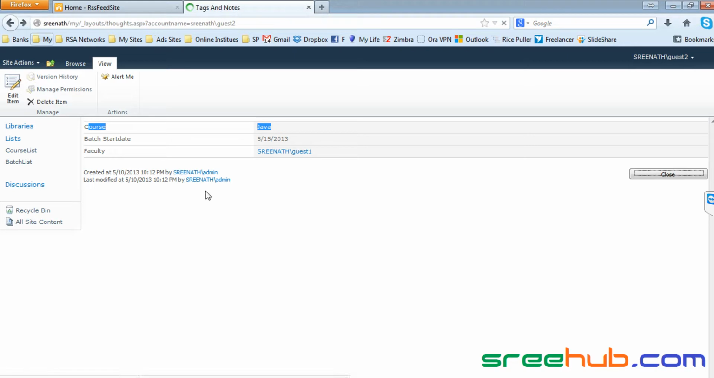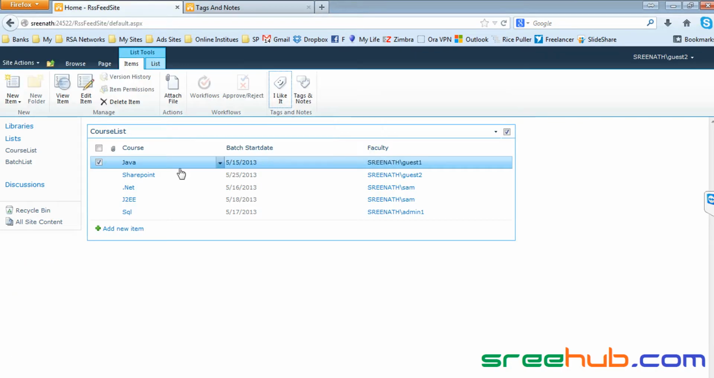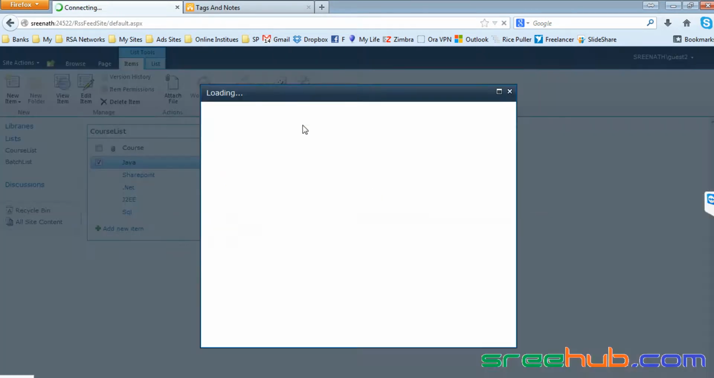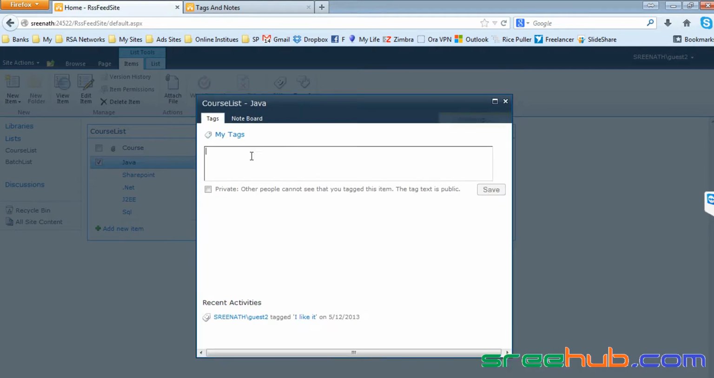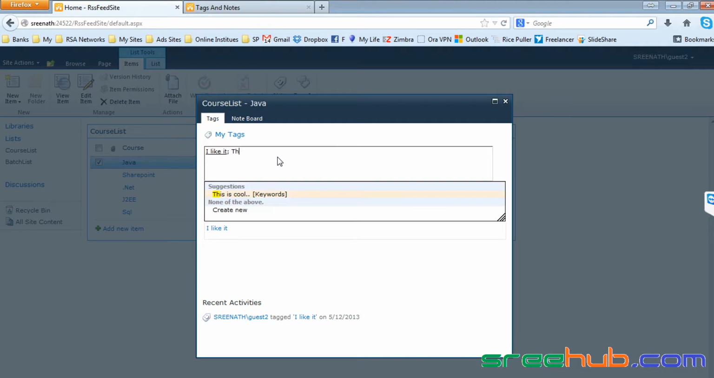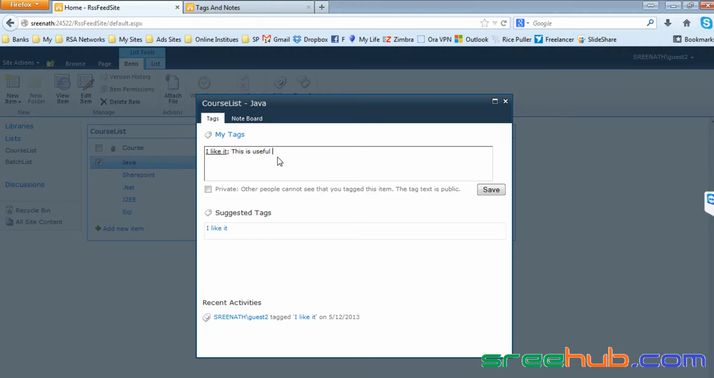Let's go back. You can also tag something and give notes. For that you can use tags and notes. If you click on tags and notes, you can see he said I like it, and just say this is useful for Java development. You can also choose whether it is private or public, anyways.